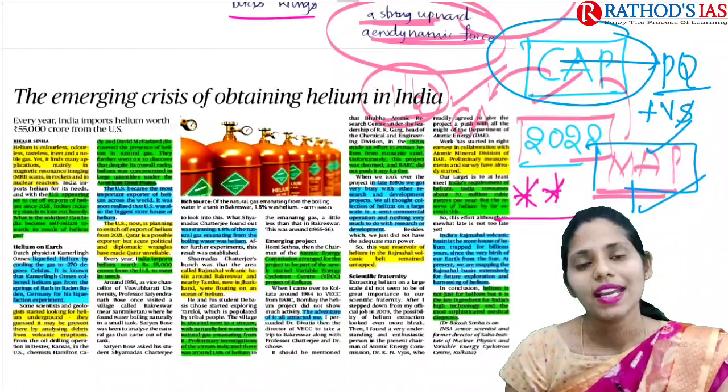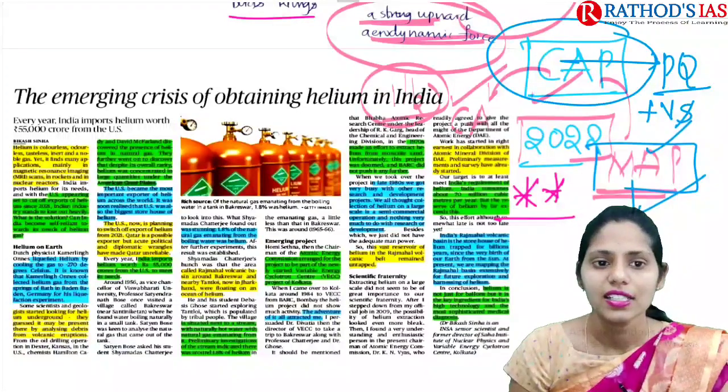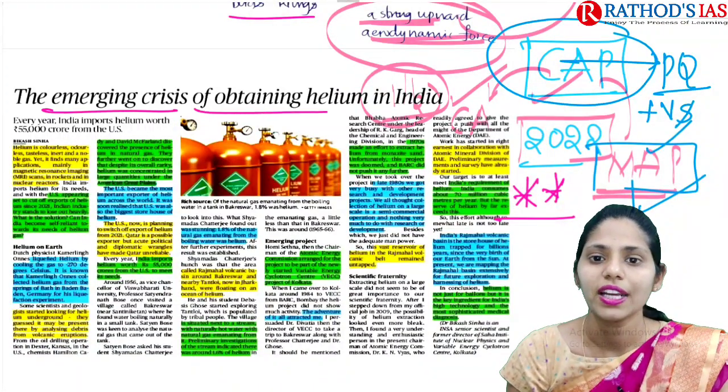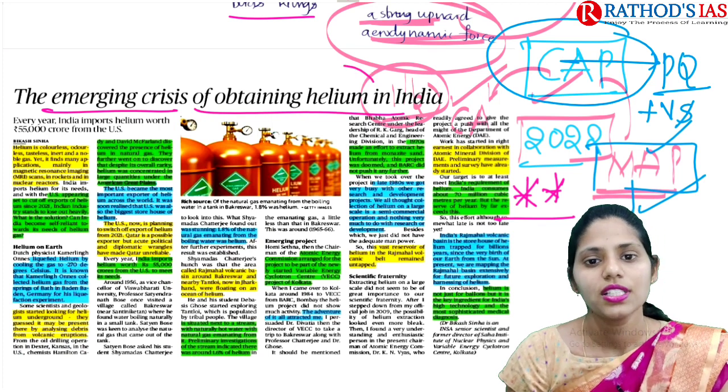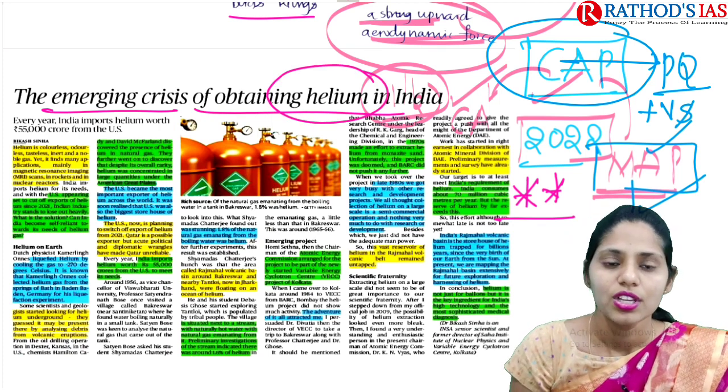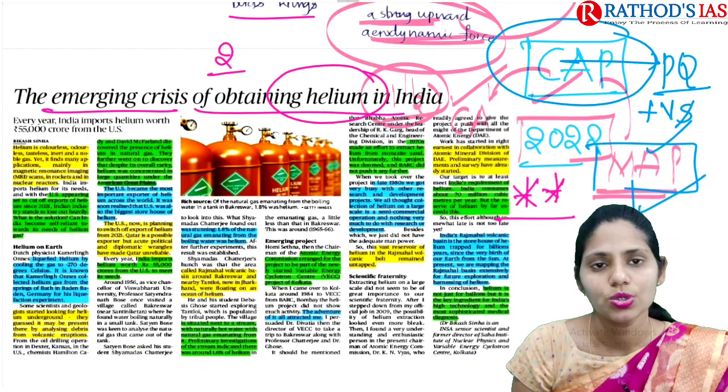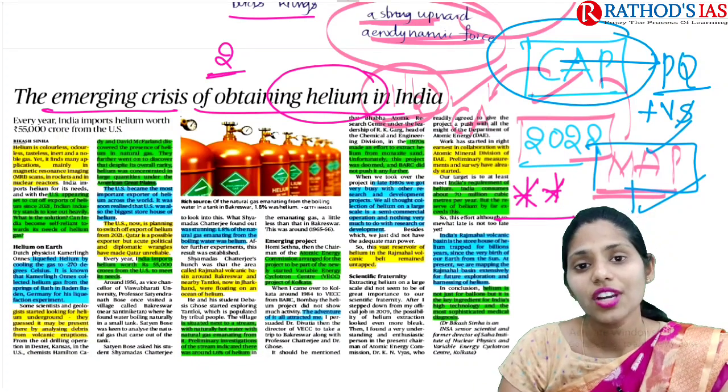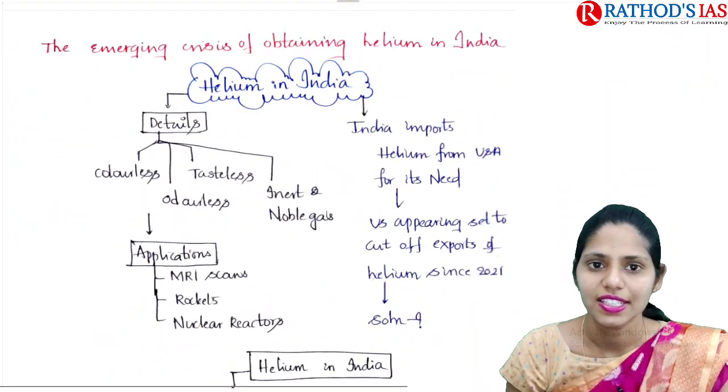And now let's come back and see the next article. The title says, emerging crisis of obtaining helium in India. This article is mainly talking about helium, whose atomic number is 2. Now let us try to understand this article in great detail.